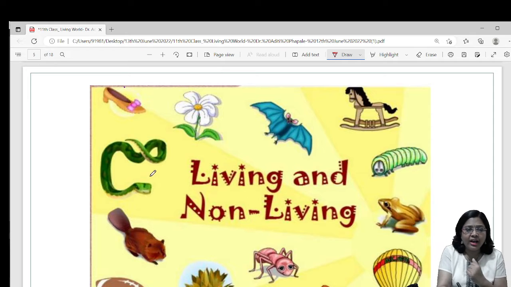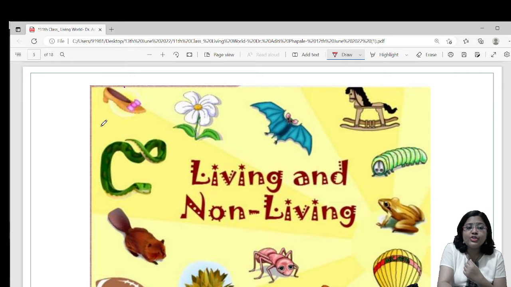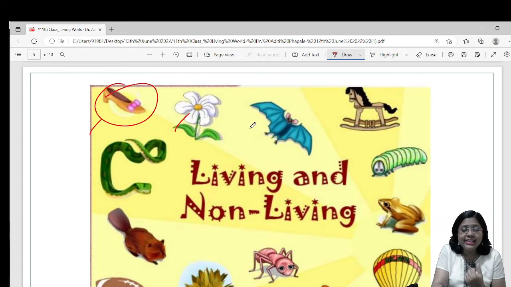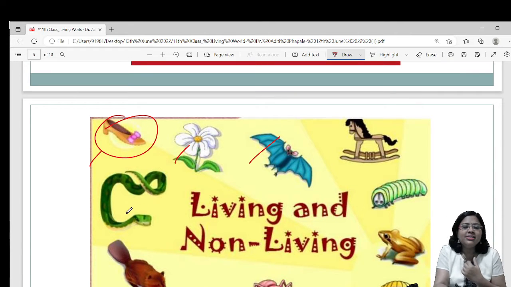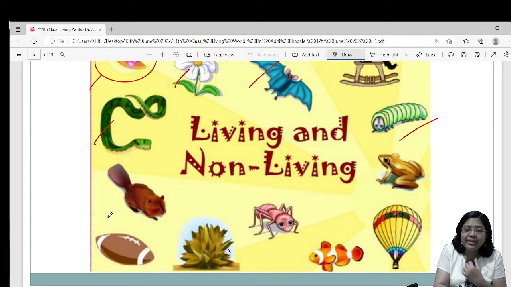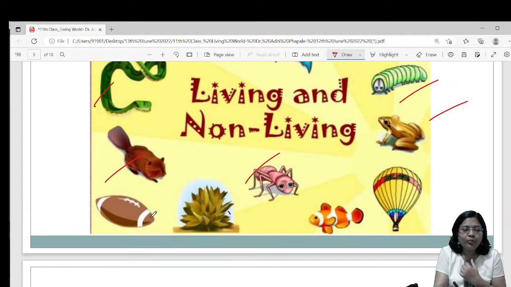Now from this chart, we'll try to identify what are living things and what are non-living things. The first one is shoe. As you can see, it's a non-living thing, right? Flower, it's a living thing. Bat, it's an animal, a mammal. It is living. A toy horse, it's a non-living thing. Snake, living thing. Caterpillar, again living thing. Squirrel, living thing. Ant, living thing. Frog, living thing. Rugby ball, it's a non-living thing.